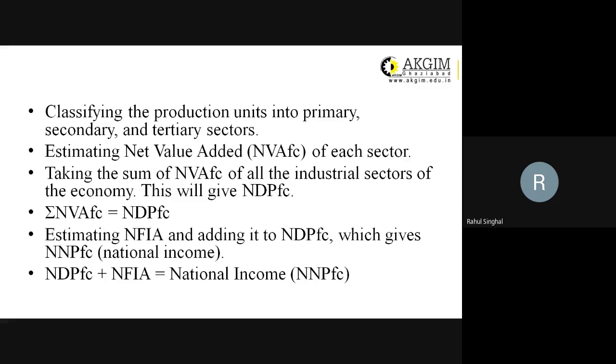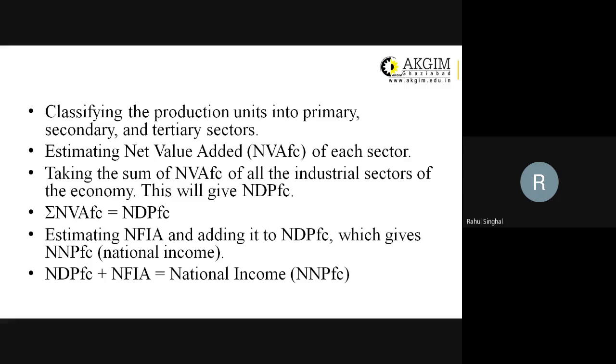Then we will be estimating net factor income from abroad, and that net factor income from abroad will be added to the net domestic product at factor cost. So once we do so, we will get net national product at factor cost. In the earlier slide we discussed that national income is net national product.